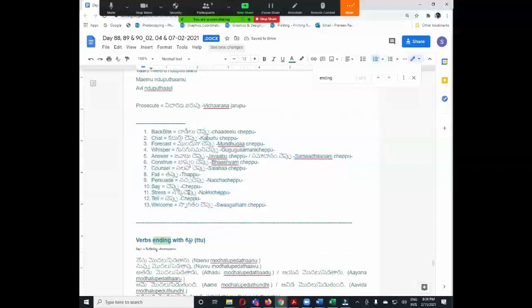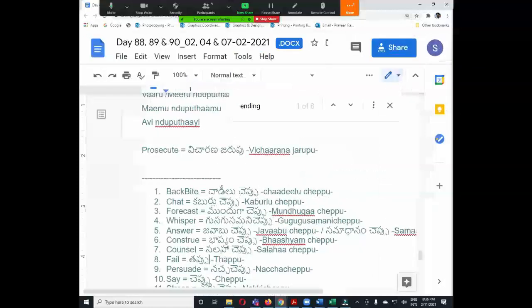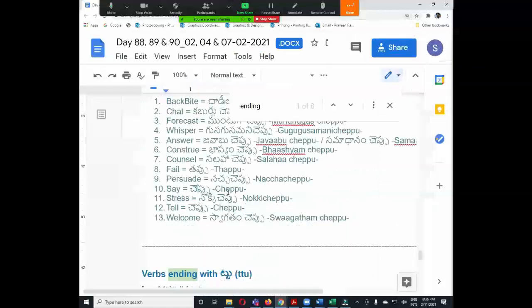Okay, just for a quick review, can somebody try to conjugate with any verb? For example, let's take say. Using the verb cheppu, can you conjugate?